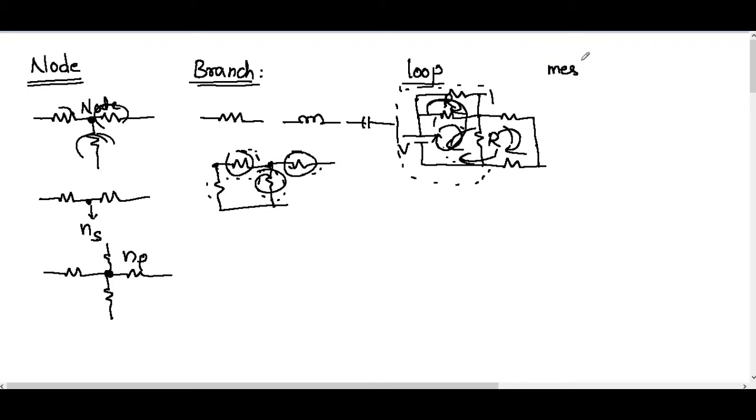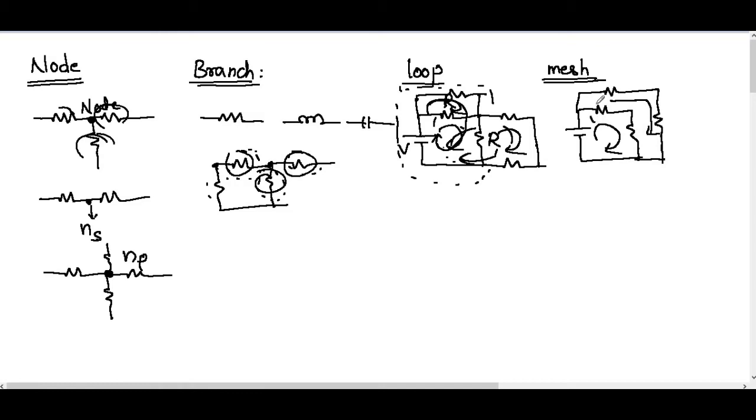What is a mesh? A mesh is also a closed path, but it doesn't have an inner path in it. If you take this circuit, this path is a closed path, so we can say this is a mesh. Here also we have one mesh.